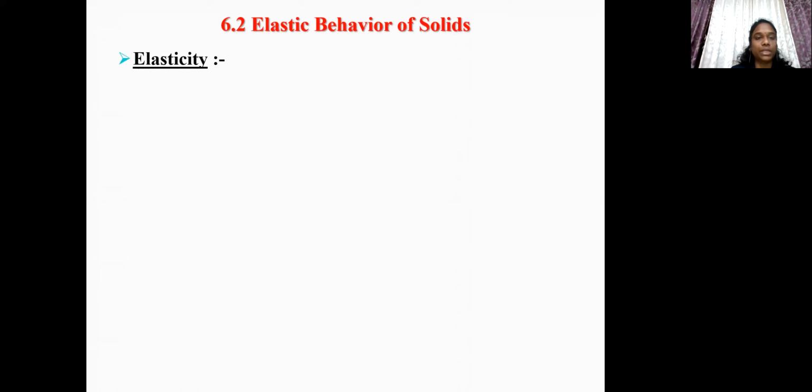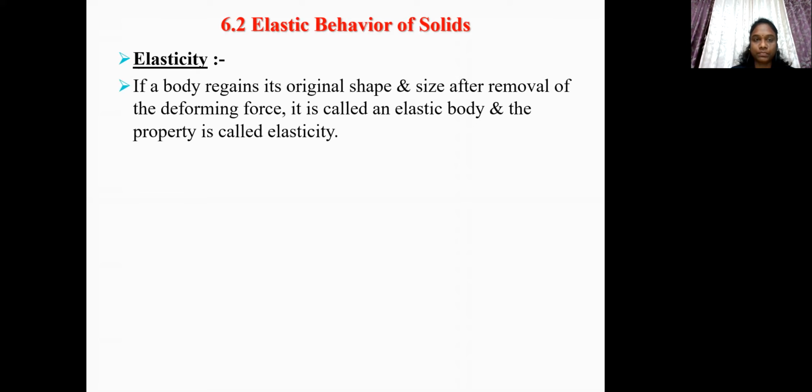Now, let us see the next point, which is elastic behavior of solids. And in this point, we will discuss about what is meant by elasticity and plasticity. So let us first see what is meant by elasticity.